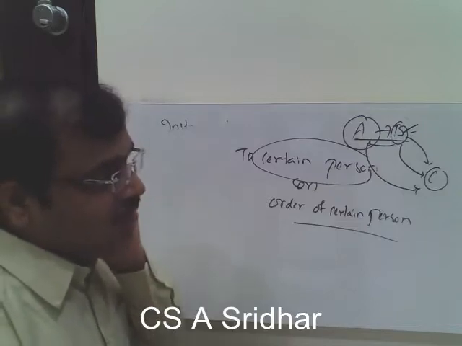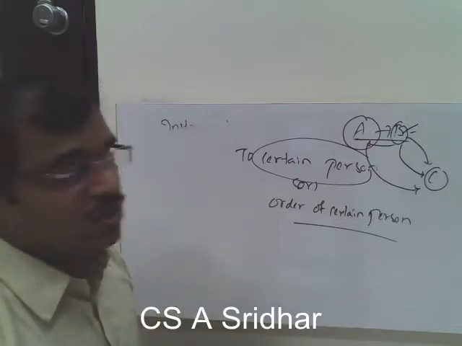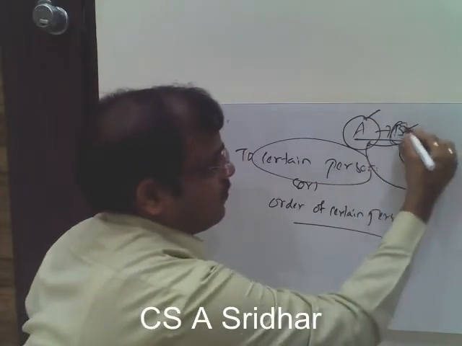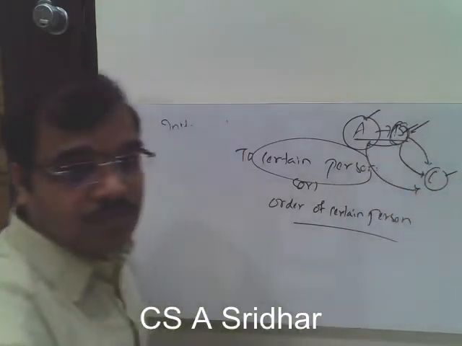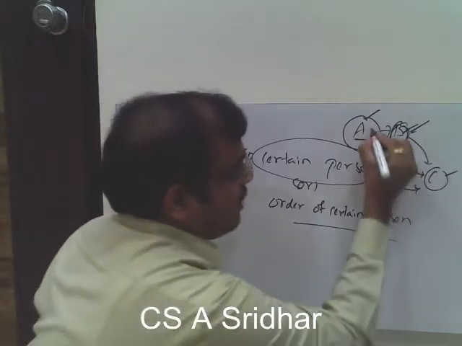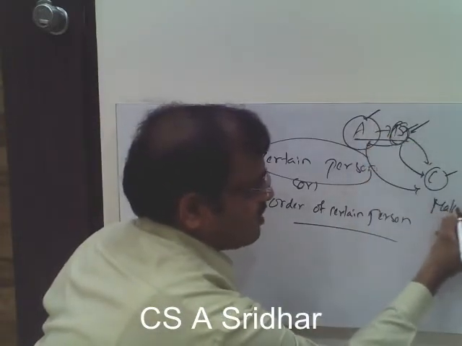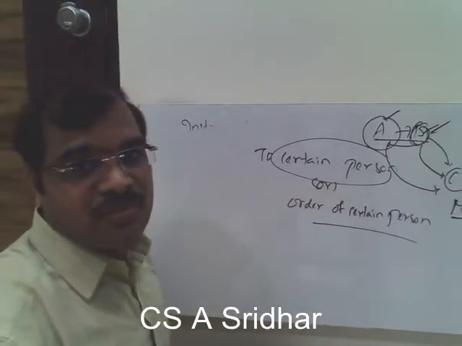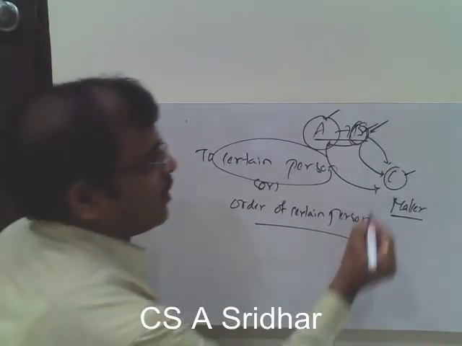So here we need to understand who all the parties to the promissory note are. Who are the parties here? A, B, and C. In a promissory note, the person who is making the instrument is called the maker.